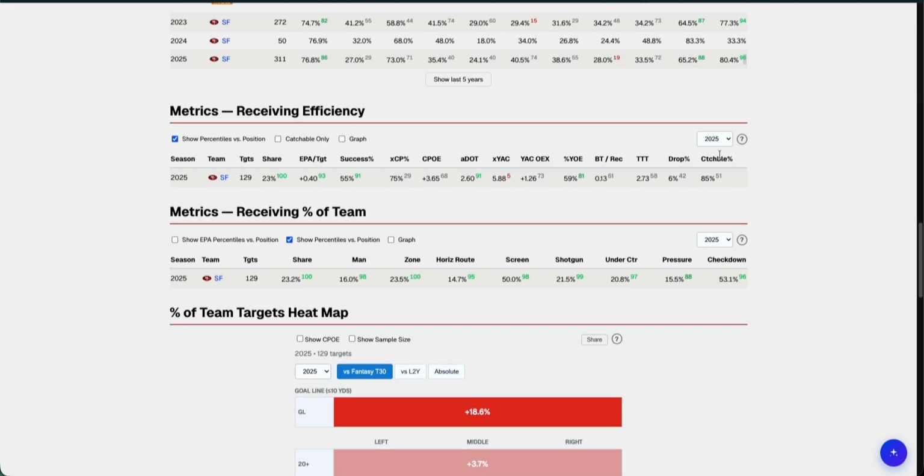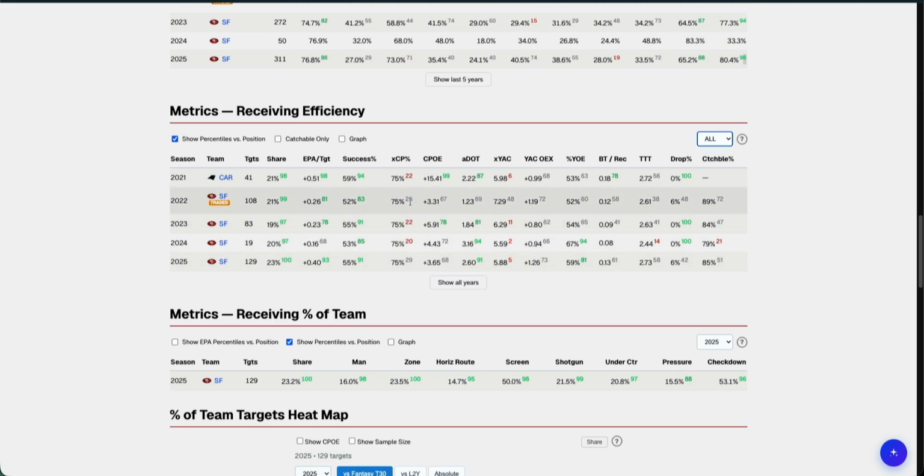Receiving, similar type of idea. We can look at how things have evolved. You can also filter to catchable throws only to level set the year-over-year playing field. It's not his fault that the throw wasn't catchable. McCaffrey this year, even though his running was really poor, was just fine as a receiver. Did well with the targets that he got. His share was the highest he's seen as a 49er. They really relied on him last year to move the chains.